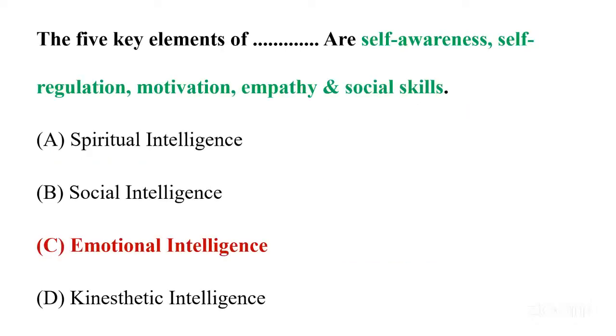After understanding all the options, we know that when we are talking about self-awareness, self-regulation, motivation, empathy, and social skills, we are of course talking about emotional intelligence. So option number C is our correct answer.